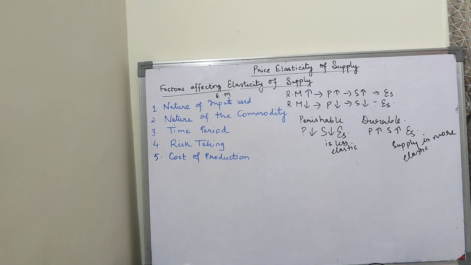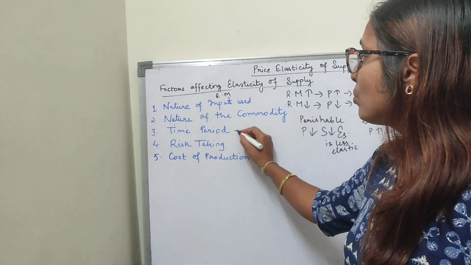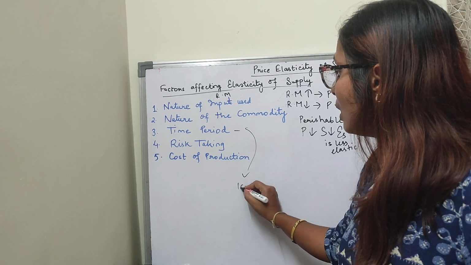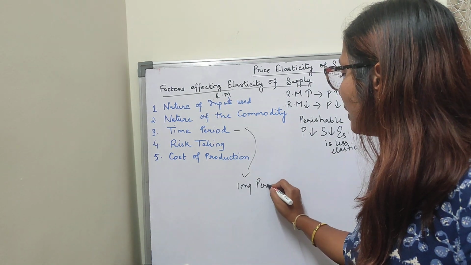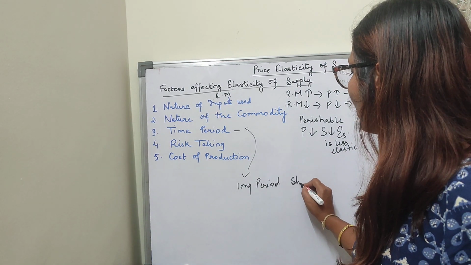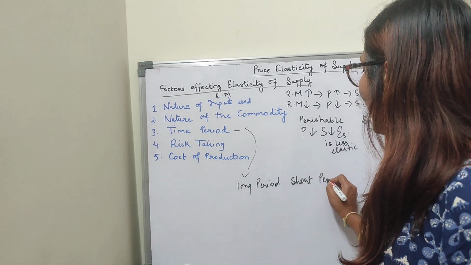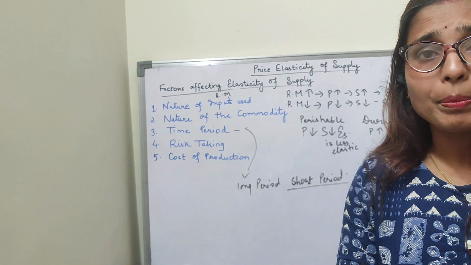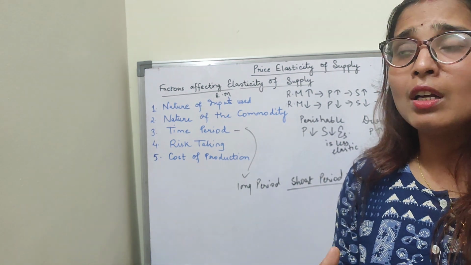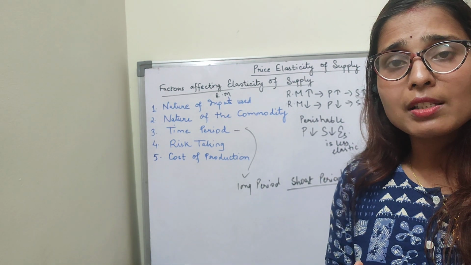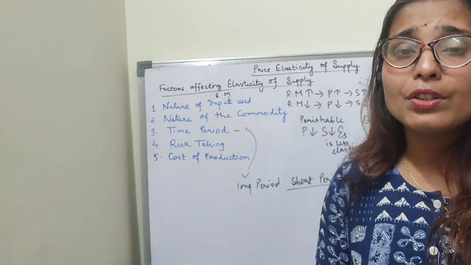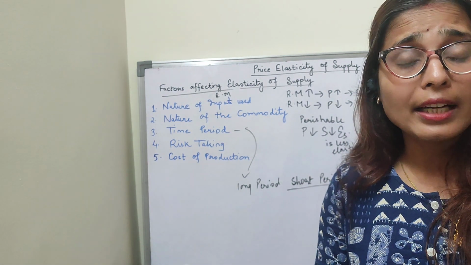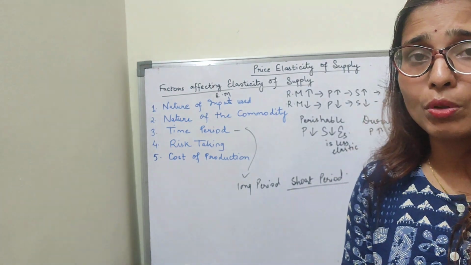Third point is time period. Here I am writing time period. I am talking about the long period and the short period. In case of the short period, children, what happens? We know that we can arrange in the short period. Suppose there is a time for producing sweets. So we have 2 days time. So in 2 days, I can arrange the raw materials, I can arrange the labor, but I cannot arrange the land or investment or capital you can talk about.